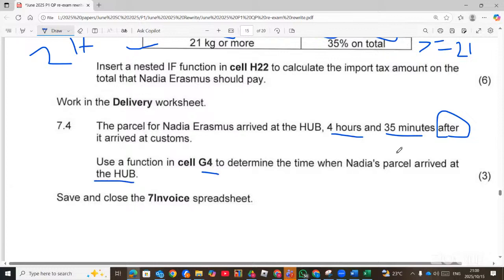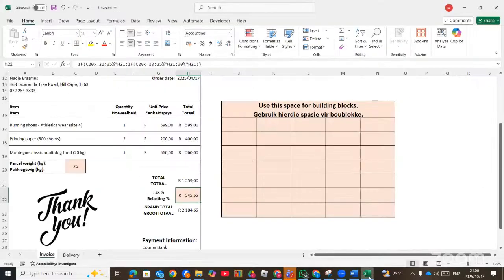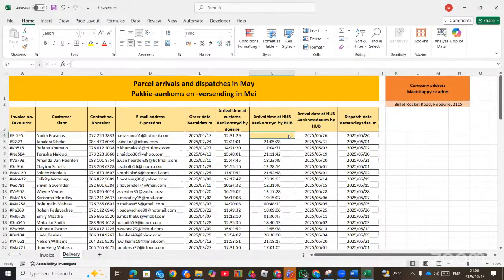So whenever you say after means plus, before means minus. So 4 hours and 35 minutes. Now, we go to delivery and we are putting it here. The arrival time at the custom is this one.